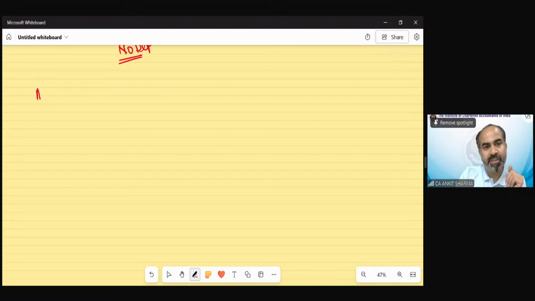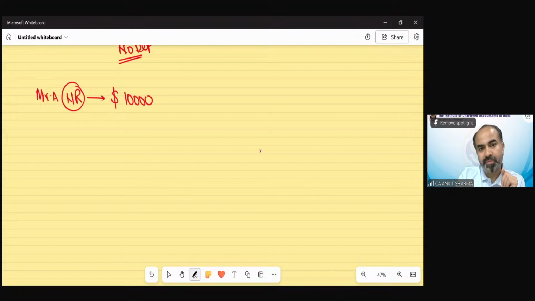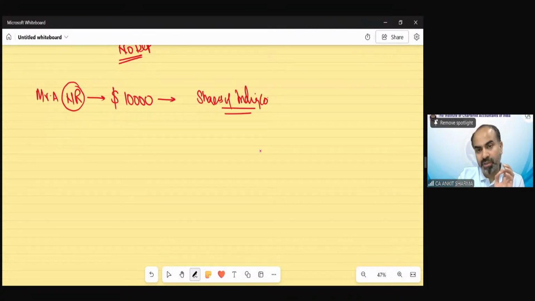Suppose Mr. A is a non-resident, clear? He utilized dollars. He sent $10,000 to India to purchase shares of an Indian company. Out of these $10,000, shares have been purchased in the Indian company. After some time, he decided to transfer these shares, and suppose the value has been given as 10 lakh rupees.